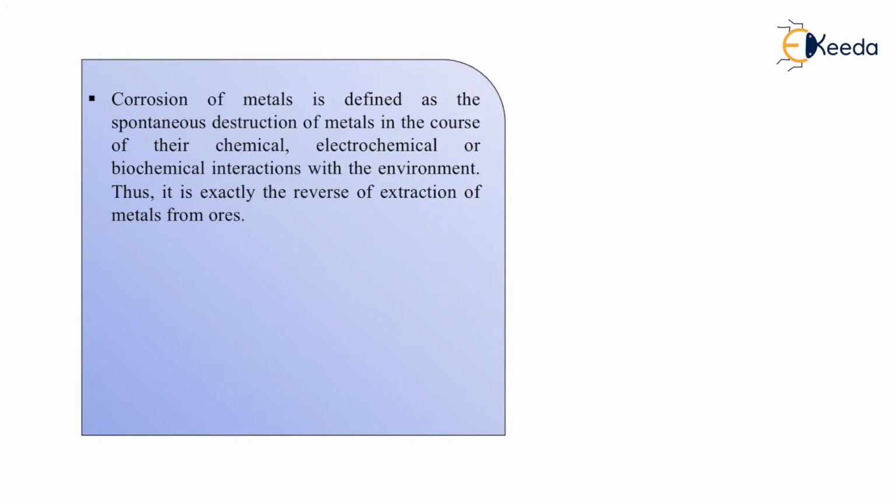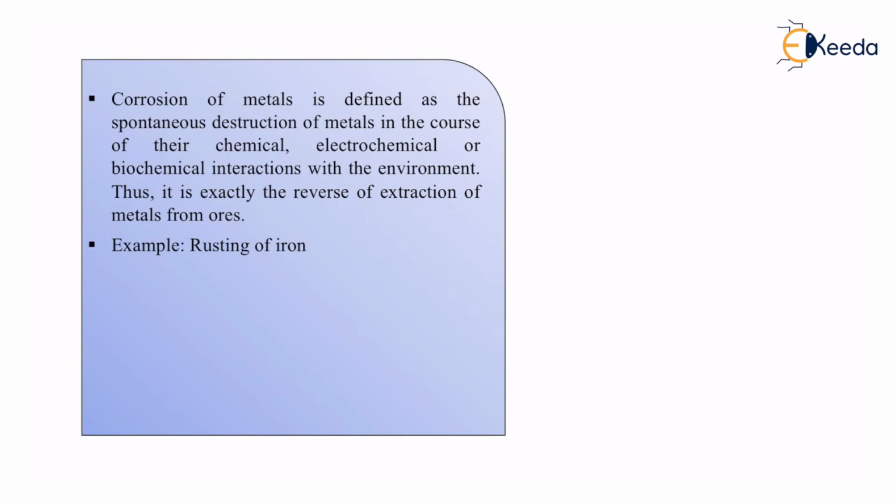This is exactly the reverse of extraction of metals from their ore. What is extraction of metals from the ore? When we remove a metal from the ore, it is already in the form of an oxide or a sulfide or a sulfate or a nitrate. What we do is try and remove all the other chemicals out of it, and finally get the metal out of it. But over here, the pure metal is there with us, but the metal itself tries to combine with all different types of chemicals, elements, and gases which are present in the environment.